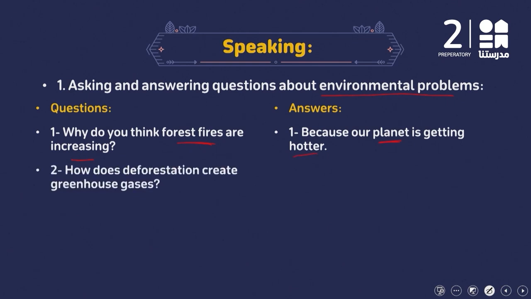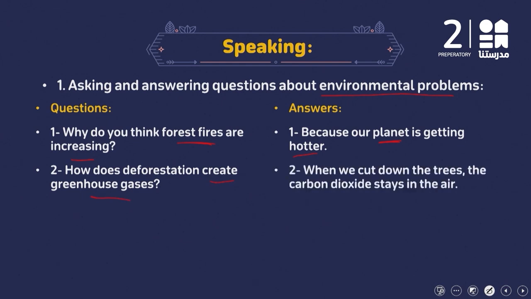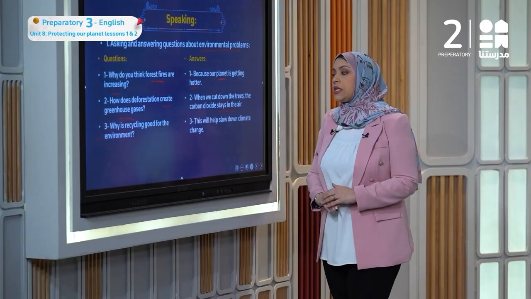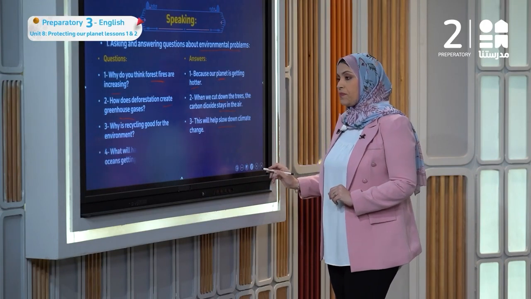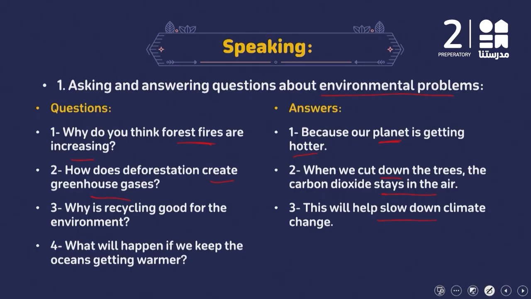The second question, how does deforestation create greenhouse gases? Very simple. When we cut down the trees, the carbon dioxide stays in the air. Why is recycling good for the environment? This will help slow down climate change. What will happen if we keep the oceans getting warmer? We said it before. Some coral reefs will die because of the change in the weather in the sea or ocean.